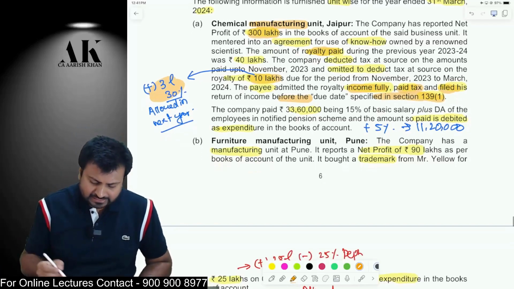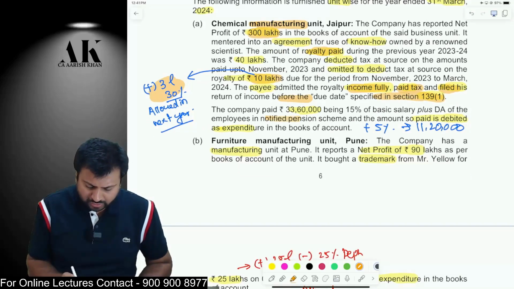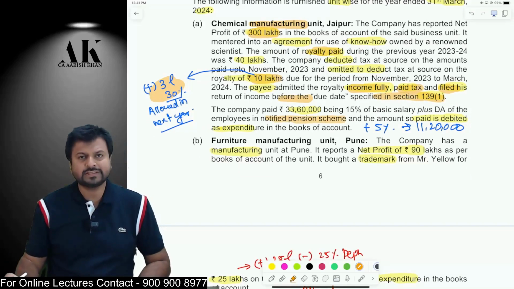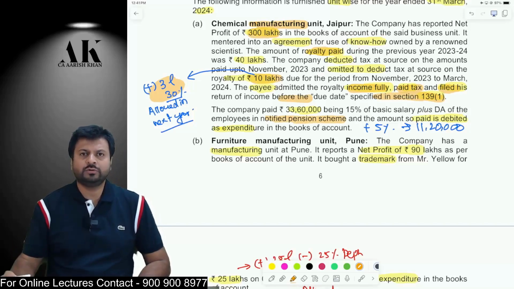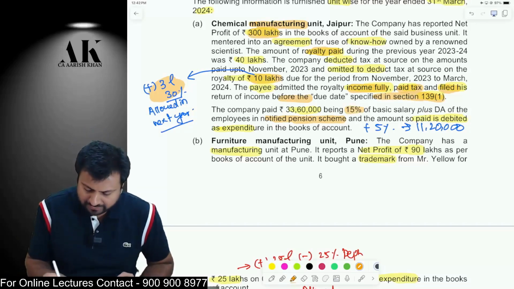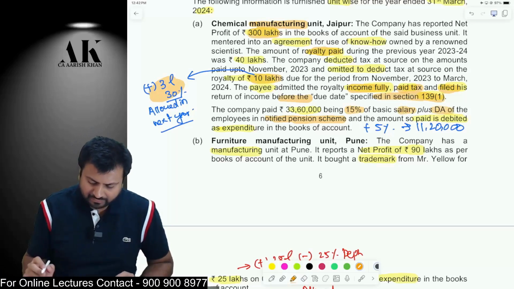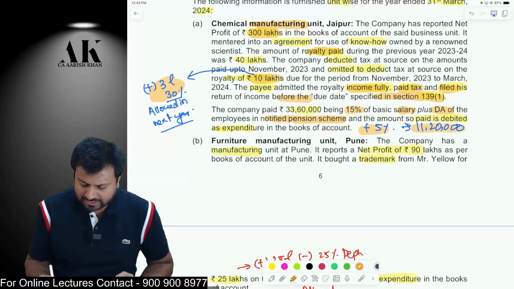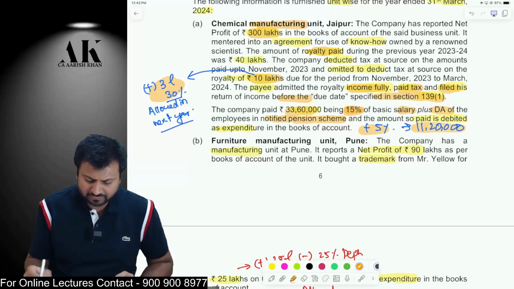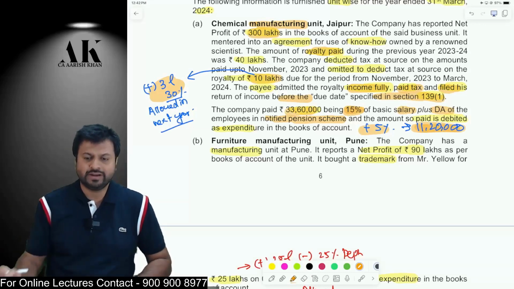Next, you are making some contribution to a notified pension scheme of employees. How much is allowed? It is only allowed to the extent of 10% of the basic salary plus DA of the employees. The company is contributing 15% of basic and DA. Therefore, how much will be disallowed? 5% will be disallowed over here. So 33,60,000 is 15%. Therefore, 5% is how much? 11,20,000. You have to disallow that.